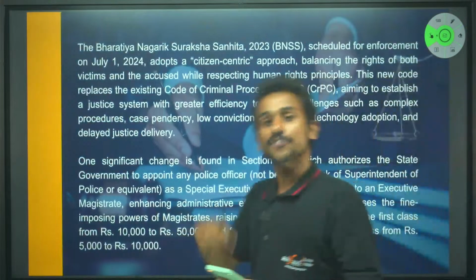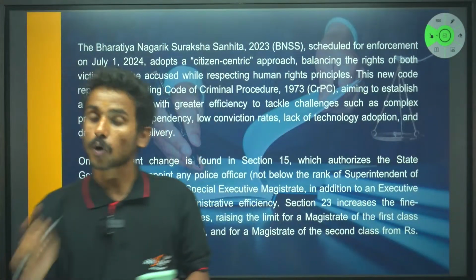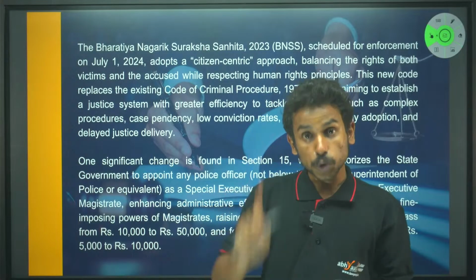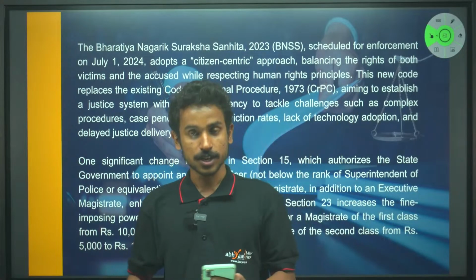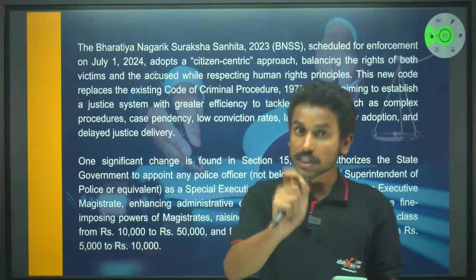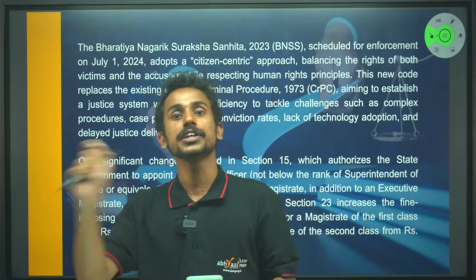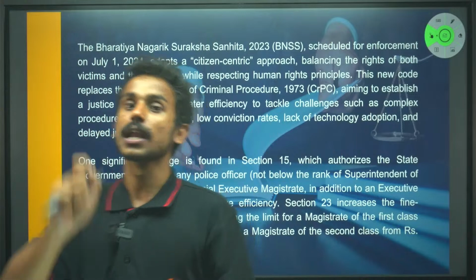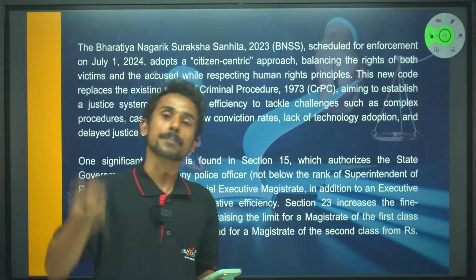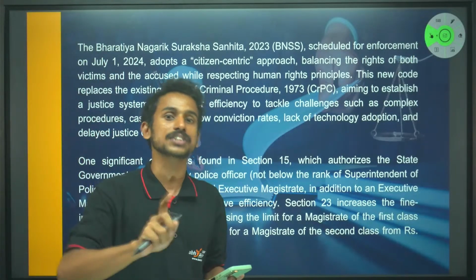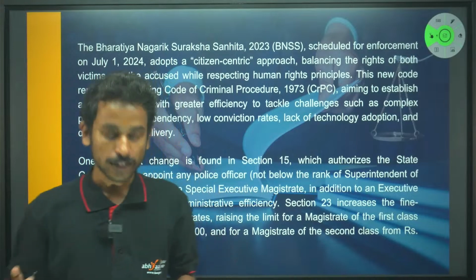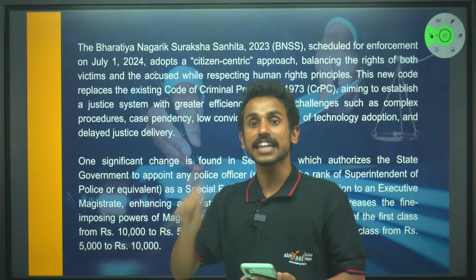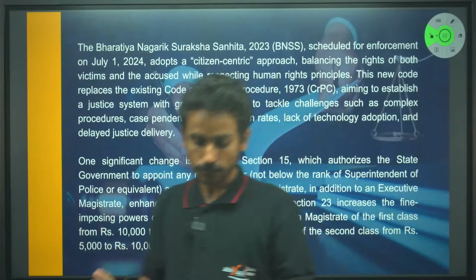Now, similarly, in future you would see many judgments coming in because there has been a lot of confusion about the applicability of this particular law. So you have to search for those articles which are trying to answer whether or not it affects the accused in a negative or a positive way. And this will tell you whether you can apply this law to a date prior to 1st of July or to cases only after 1st of July, right? So one thing we have learned, it entirely depends on whether it is negatively affecting the accused or not.